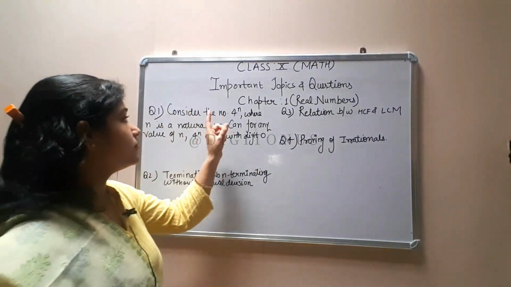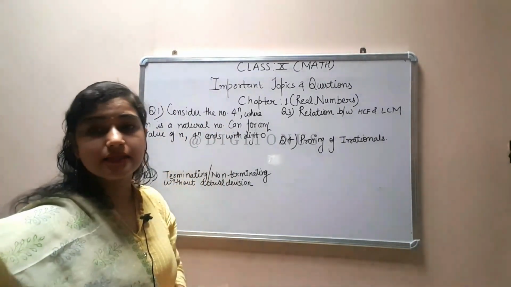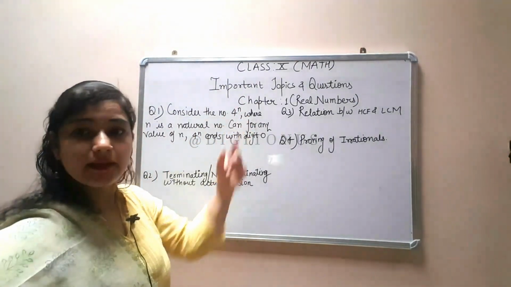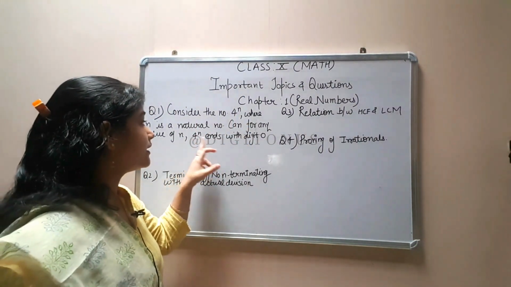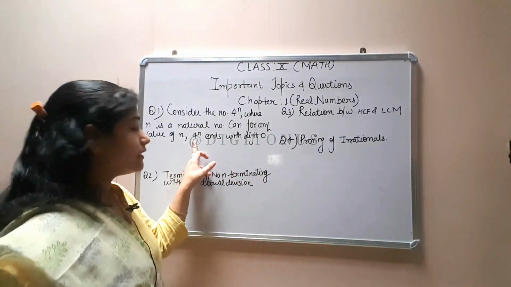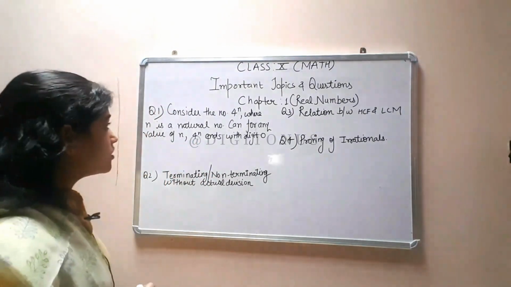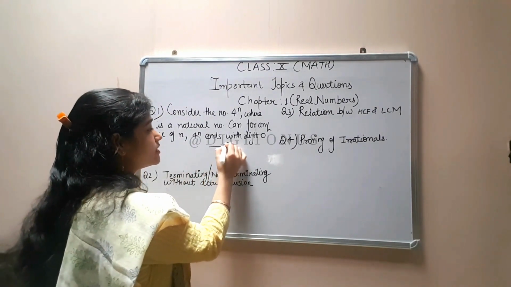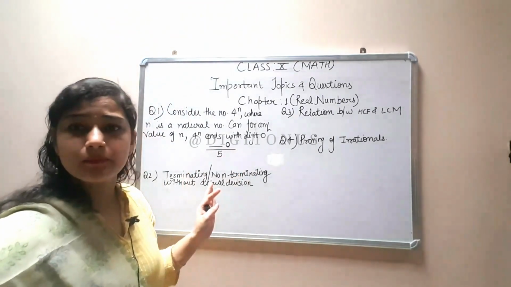First, consider the number 4 raised to the power n, where n is a natural number, and they are asking: for any natural number n, can 4 raised to the power n end with digit 0 or not? So they are asking this, and in the exam in place of 4 they can give any number. The logic is, you tell me, if any number ends with digit 0, it will surely be divisible by 5.